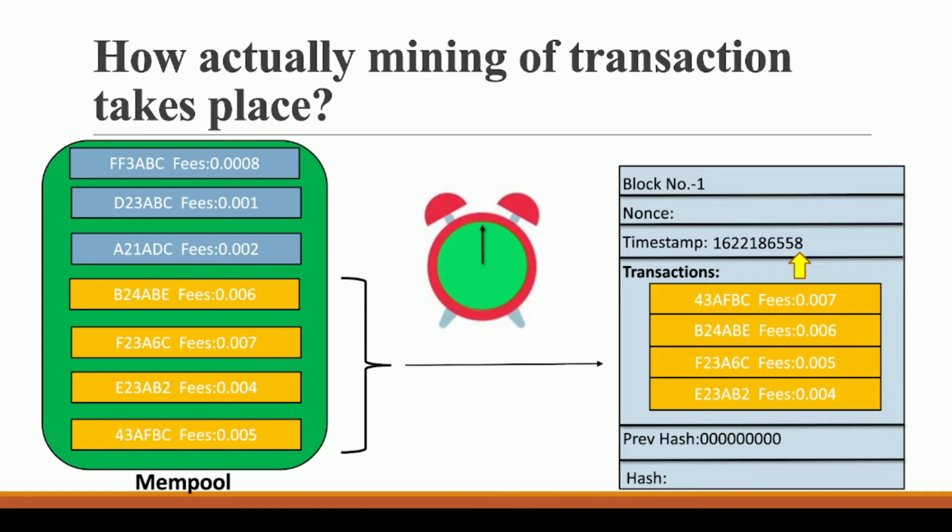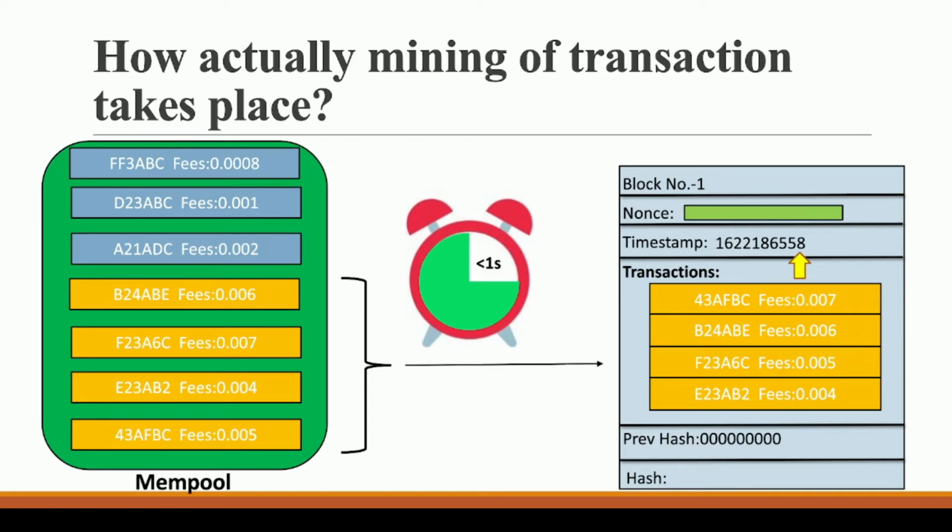So let's say this is our clock, this is our beautiful clock, and this is our current timestamp at 58, which has not changed yet. Let's say this is our nonce that we are using, and in less than 1 second, just watch this clock carefully, you will see that we have exhausted all our nonces, right? And still the timestamp is the same.